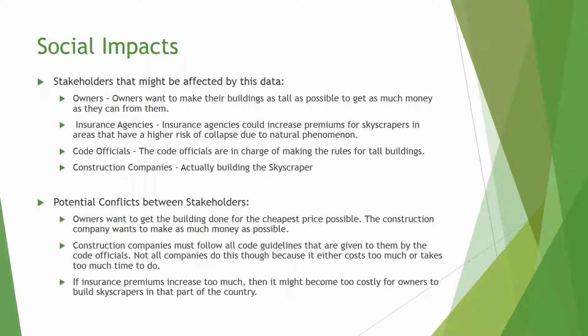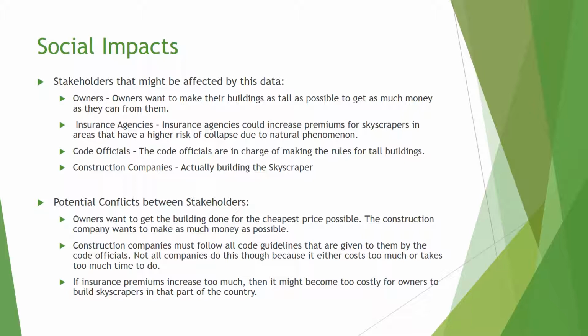Potential conflicts between these stakeholders include owner versus construction companies versus code officials, and insurance companies versus owners. Owners want to get the building done for the cheapest price possible. The construction company wants to make as much money as possible. This is a natural conflict between the two stakeholders that arises at every construction job.